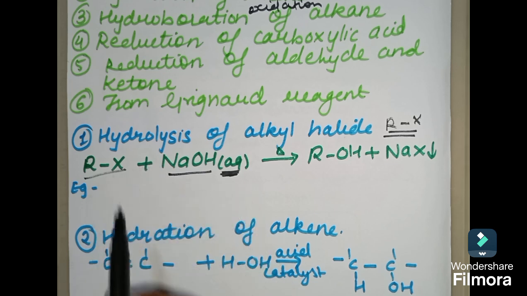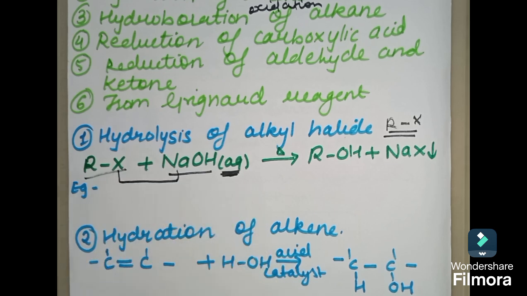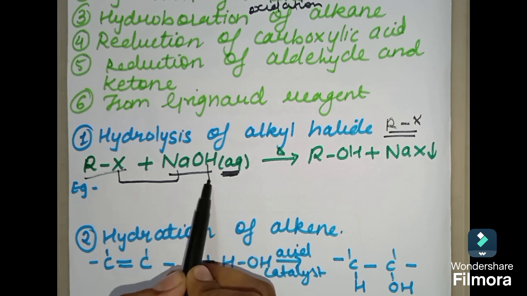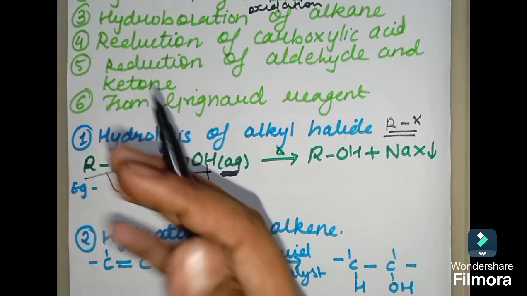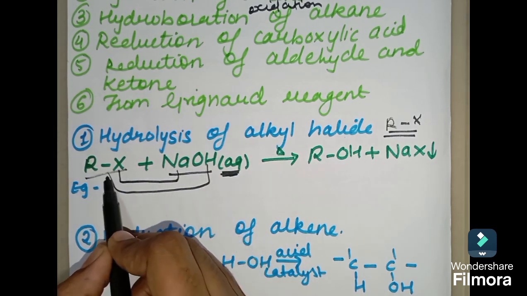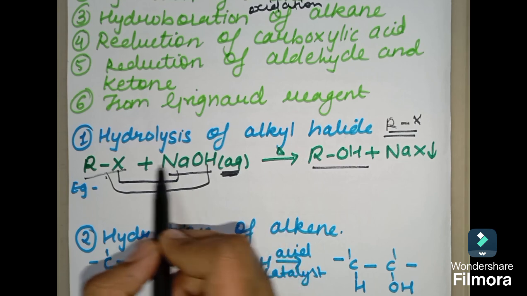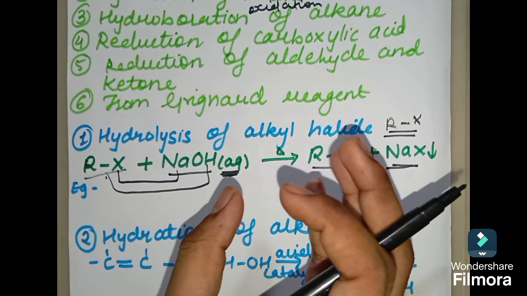So what will happen over here? This X will get attached to this Na, sodium, and this OH will take the place of X. So there is a substitution, right, between this X and NaOH. Now this OH is coming over here, ROH becomes alcohol and NaX becomes sodium halide. So you can see the substitution over here, right?